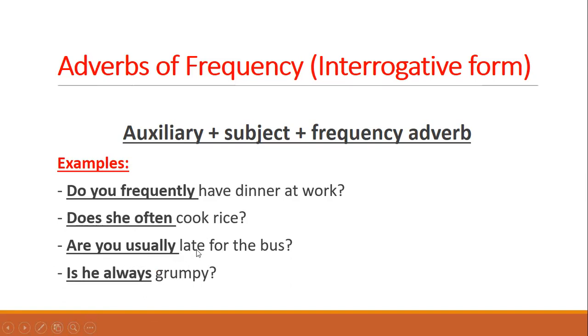Are you usually late for the bus? And late here is an adjective. And in the last one, is he always grumpy? And grumpy is also an adjective.